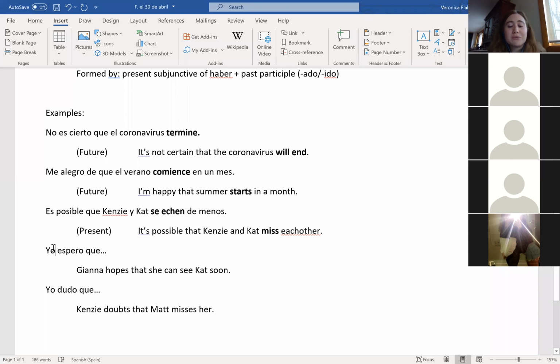Okay, we're going to change this from yo because it's Gianna. Gianna espera que poder ver a Kat pronto. Do we have to change both of those? Nope. When you have two verbs in a row, the first one's conjugated and the second one is left alone. Okay. So what's this? Present, past, future? Future. It's kind of both, but it's definitely not past.